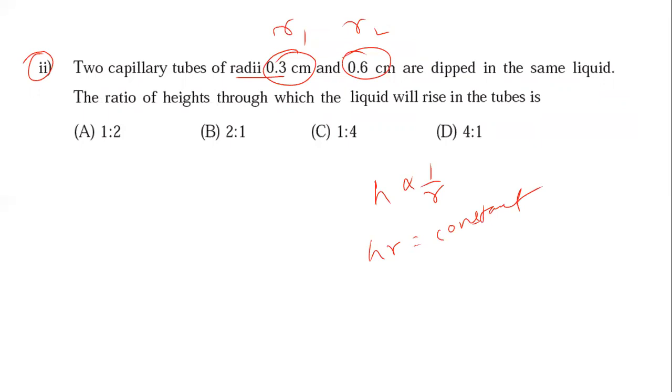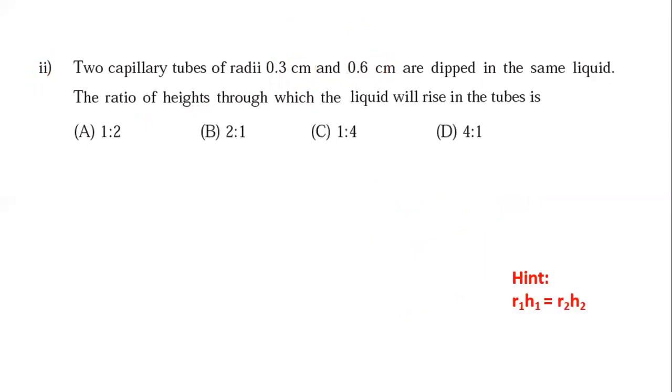This relation we already learned. So by using that, we can write h1 by h2 the ratio of heights is equal to r2 by r1. R1 and R2 are given, so you can find out the answer.